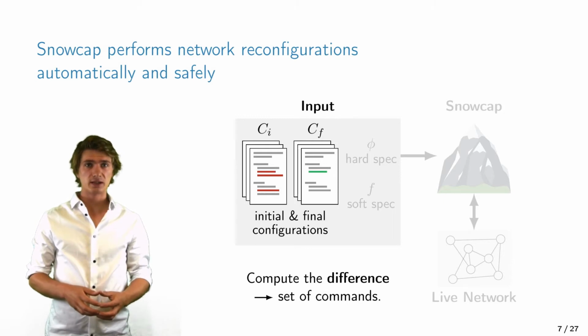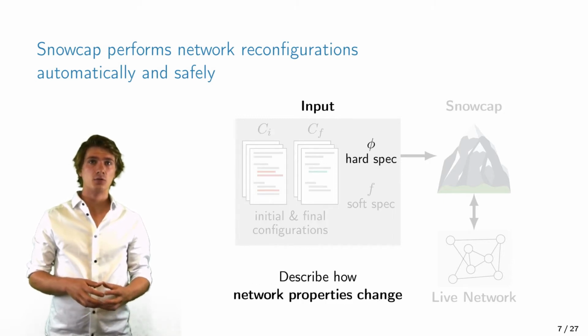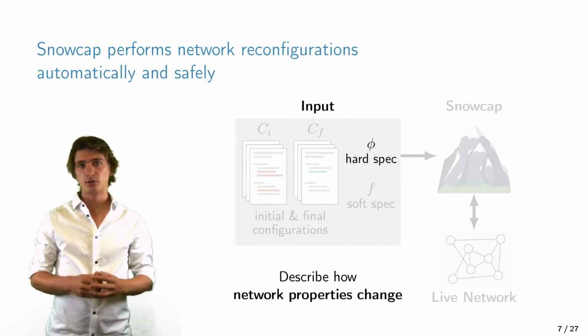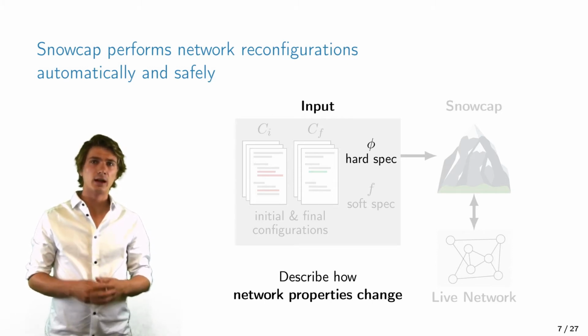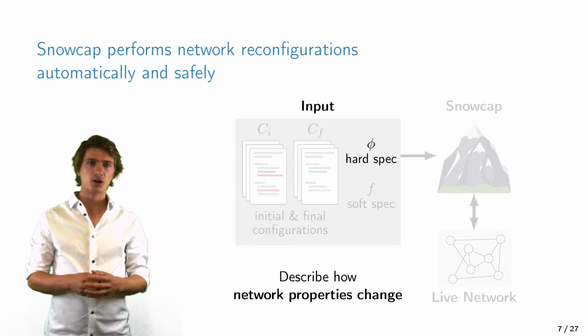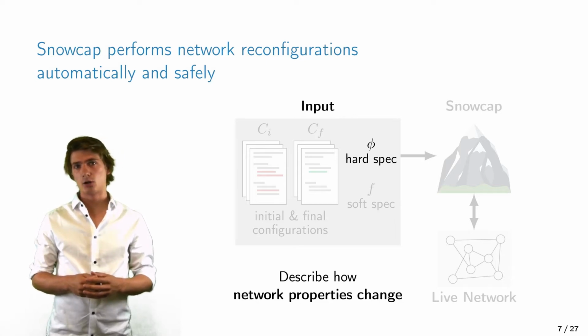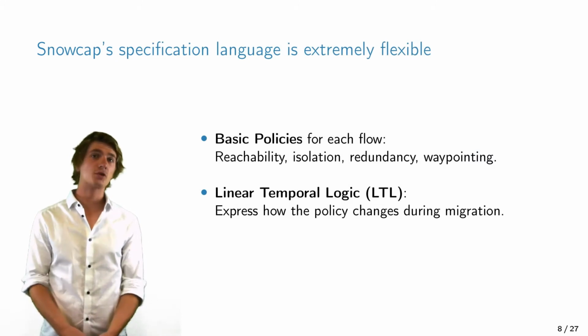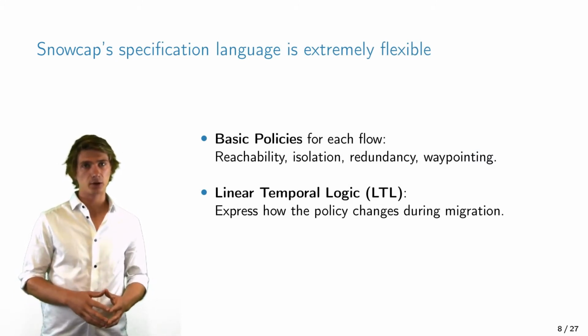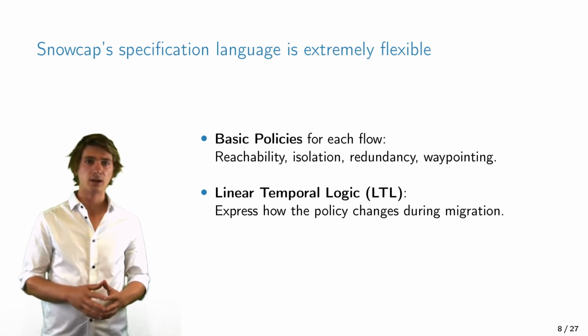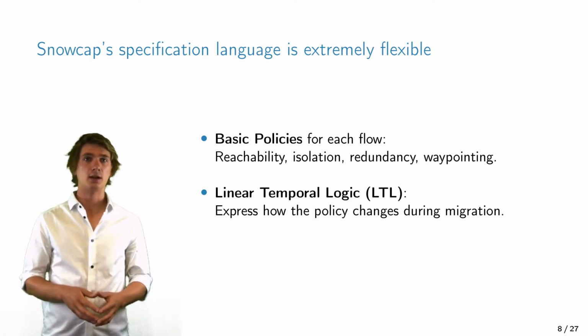Next, the operator specifies a set of specifications, which are properties that must be satisfied during the migration. We call those the hard specification. As in the example from before, the hard specification would be that Rx must always traverse the firewall to reach the external peer. The specification language of Snowcap is extremely flexible. It is built by combining a set of basic policies that are reachability, isolation, redundancy, and waypointing, which is a regular expression that matches on a path of a flow.